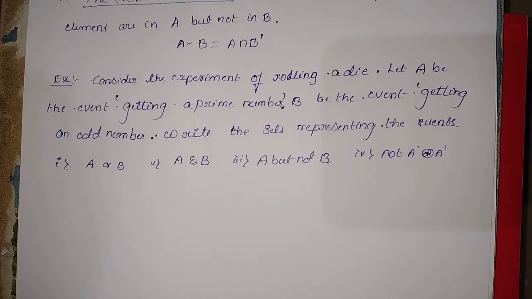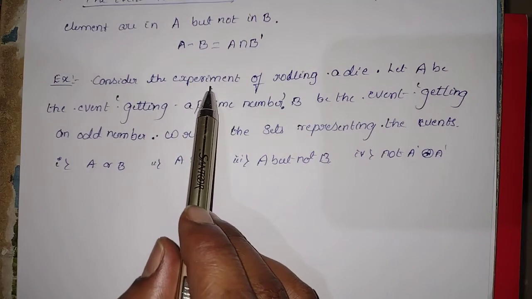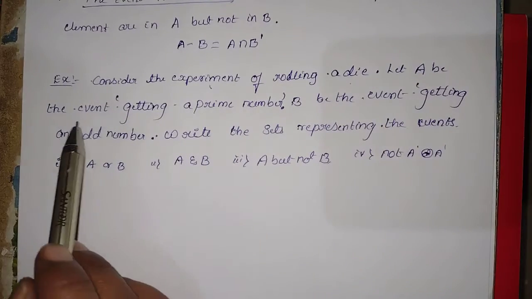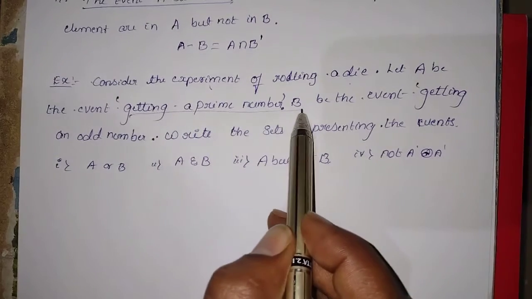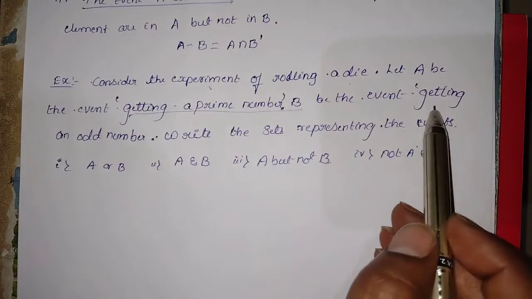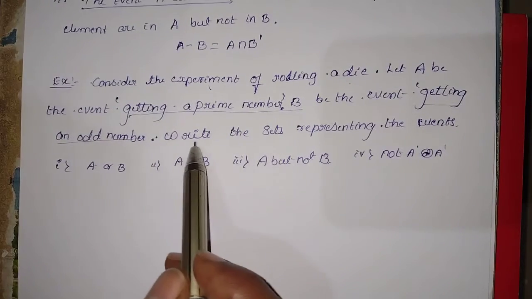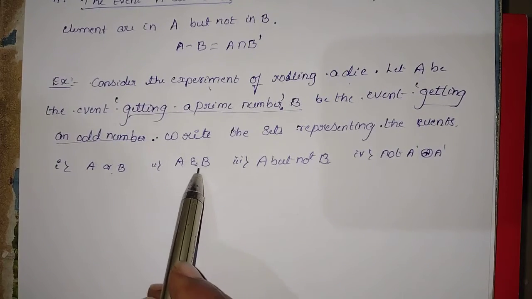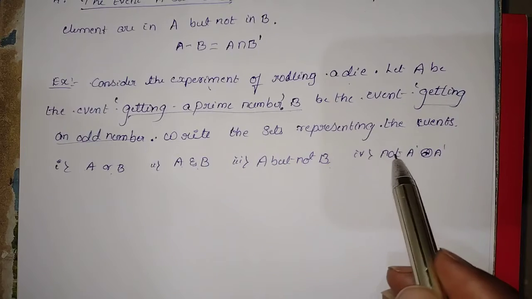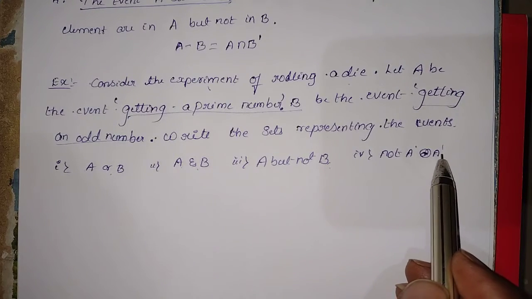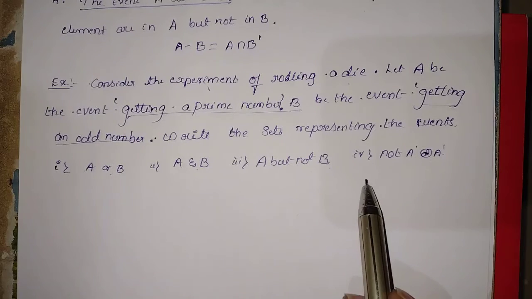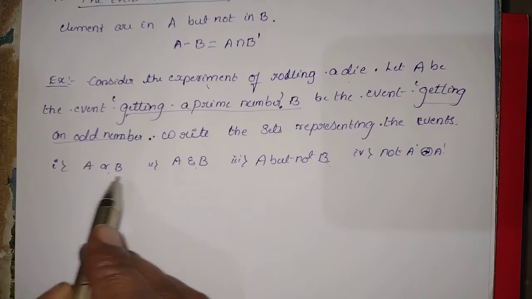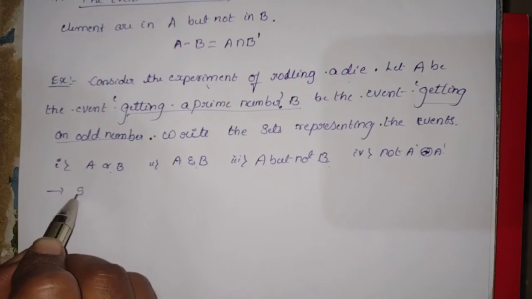Example, consider the experiment of rolling a die. Let A be the event getting a prime number and B be the event getting an odd number. Write the sets representing the events A or B, A and B, A but not B, not A or A dash. We should find all these by rolling a die. Clear? Before we solve these problems, first we should take the sample space.